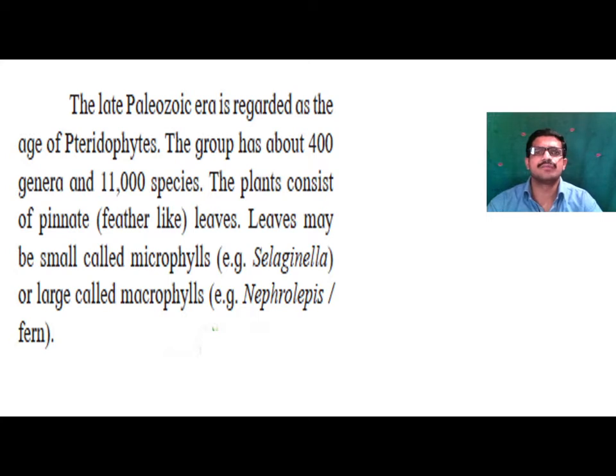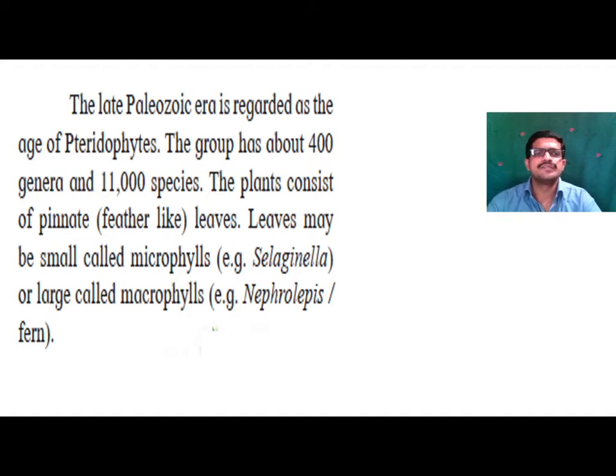The group has about 400 genera and 11,000 species. So the total number of genera of pteridophytes is about 400, and about 11,000 species are found on the earth. The plant consists of pinnate, that is feather-like, leaves.